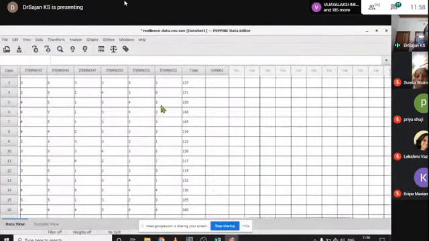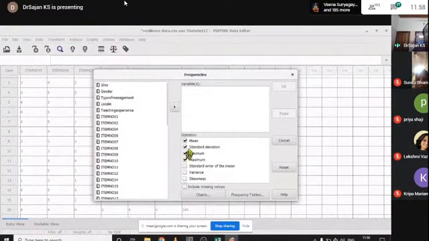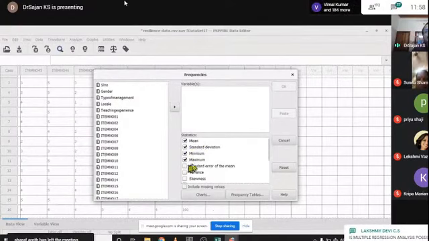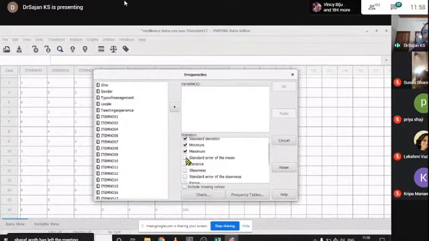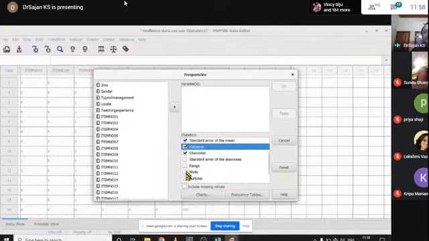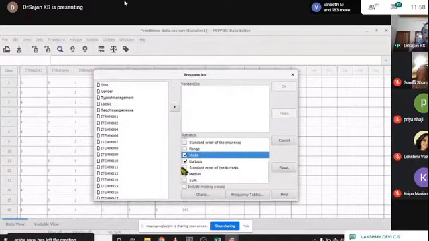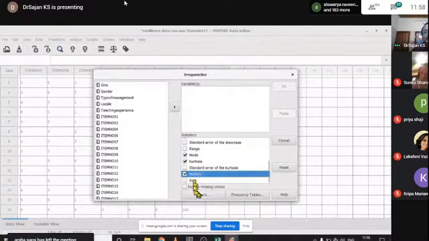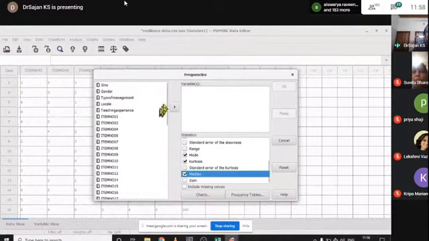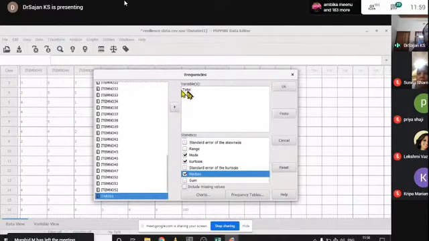These are the tests available for this PSPP. Here I go to descriptive statistics, frequencies. Here in the frequencies, I want to calculate the mean, median, standard deviation, minimum value, maximum value, then standard error of mean, skewness, if needed variance, then if needed standard error of skewness, kurtosis, mode, standard error of kurtosis, median. Okay, that's all I need. For which variable? The total, meaning the psychological resilience value.